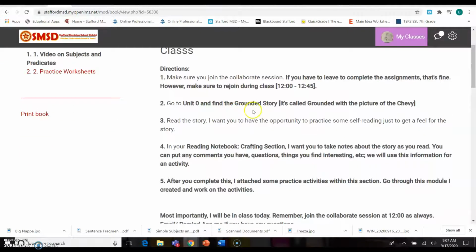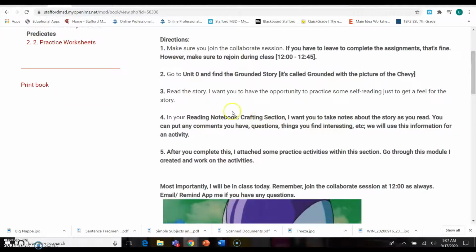Make sure you go to the story, okay? Then I want you to read that story. And while you read, in your reading notebook, I want you to take notes to yourself. Now, these notes can be things that you notice. They could be things that you find interesting about the story. They could be characters that you find within the story. You know, things like that. It does not matter to me, okay?